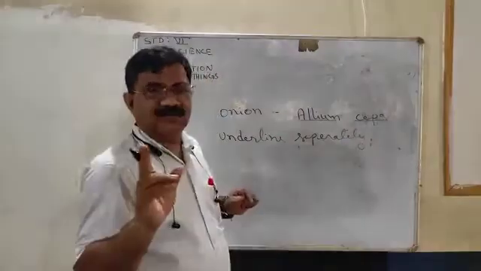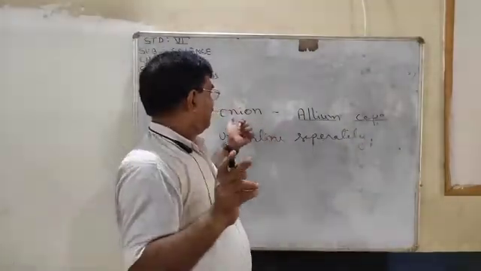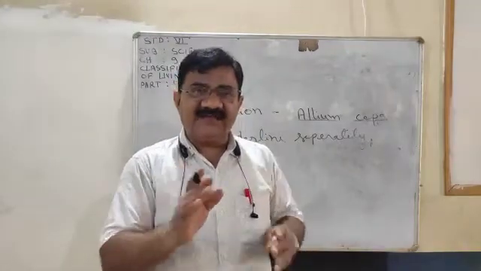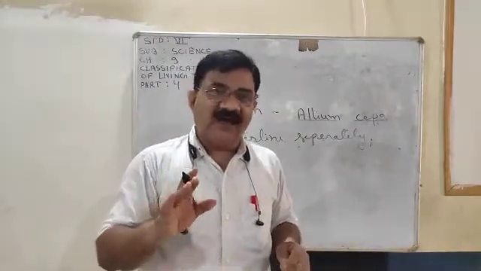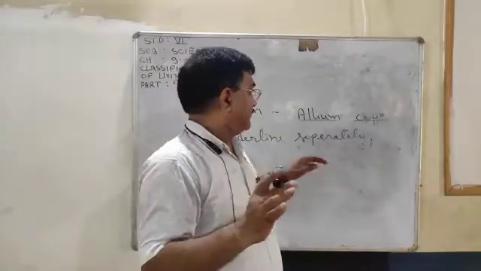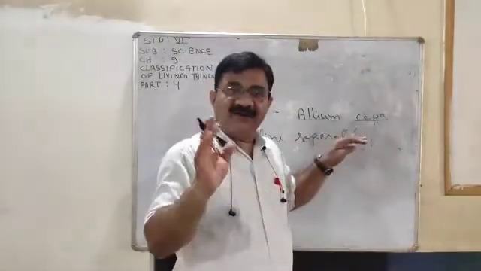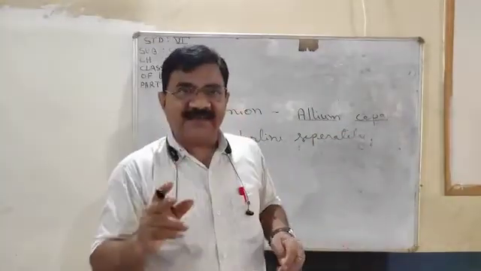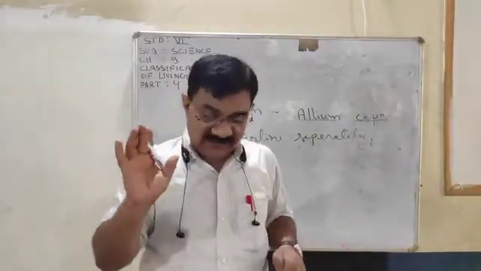Very clear on that. If you are writing the scientific name, the genus and species should be underlined separately. The first word, genus, starts with a capital and the second, species, starts with a small letter.